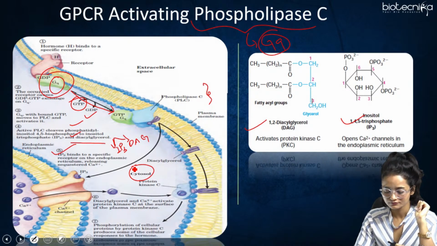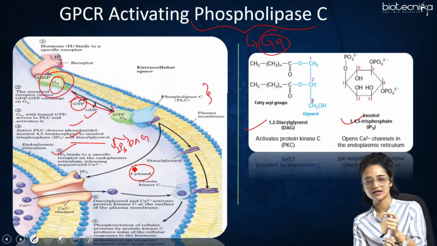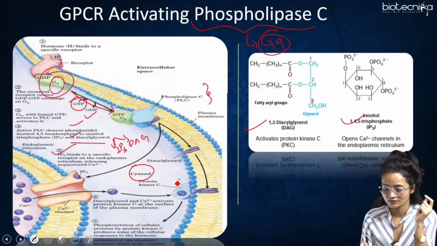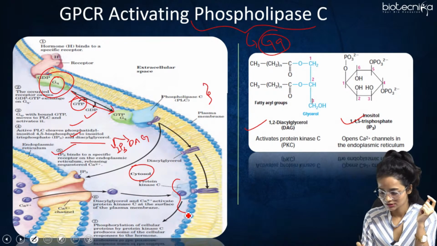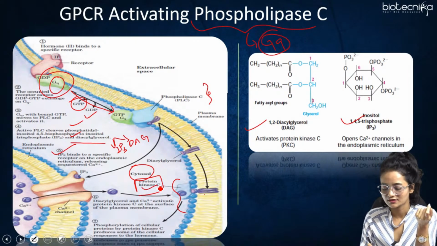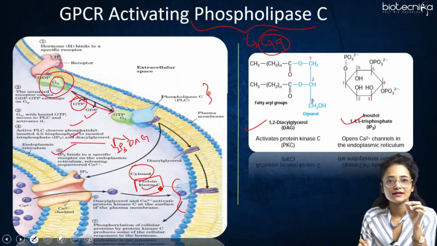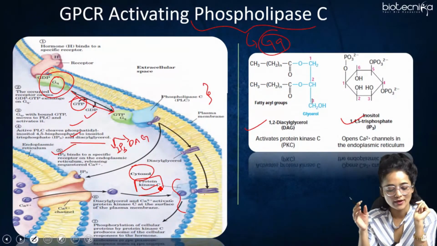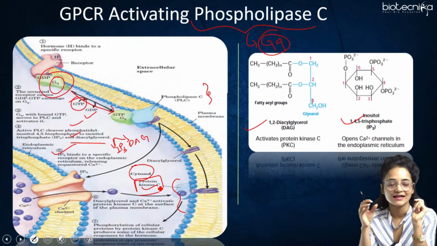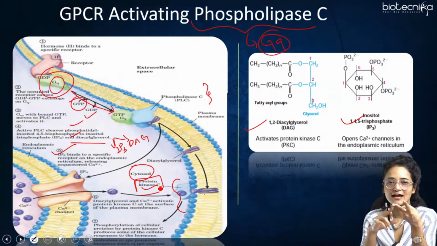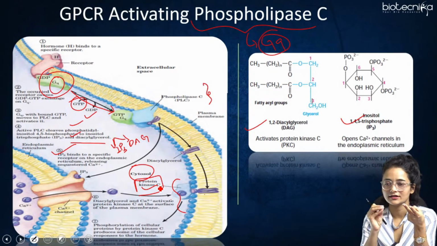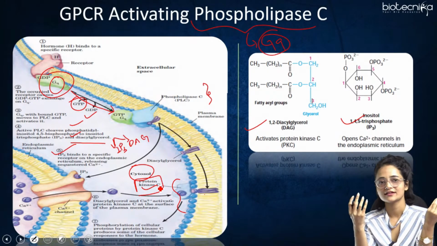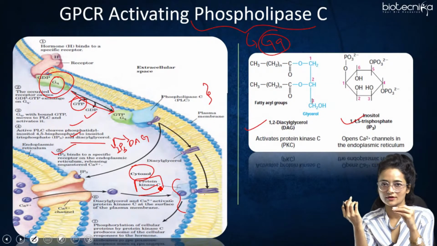When these calcium ions come out to the cytoplasm, the calcium ion binds to, sorry, it binds to the protein kinase C. So when PLC, the phospholipase C, cleaved the phosphatidylinositol 4,5-bisphosphate into two secondary messengers, IP3 and DAG, the IP3 bound to the receptor on the endoplasmic reticulum and led to the opening of the calcium channel, and the calcium ions from the endoplasmic reticulum come to the cytoplasm.